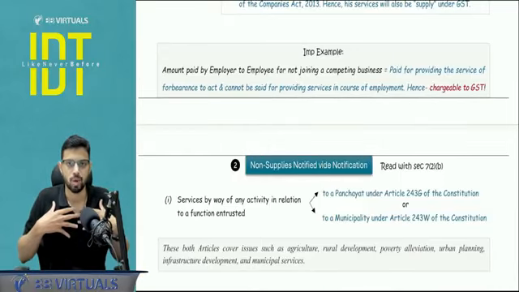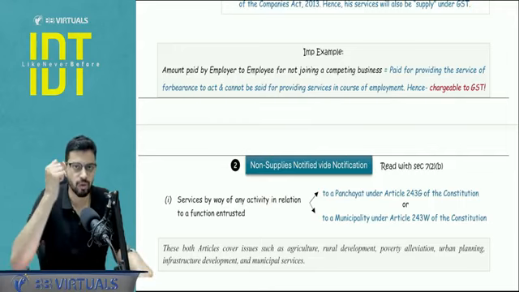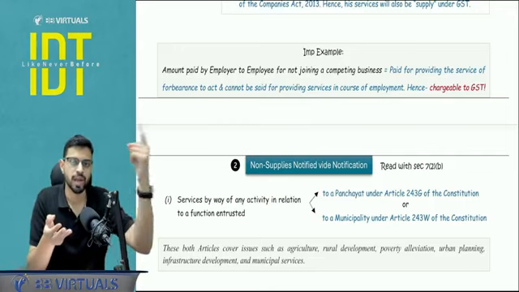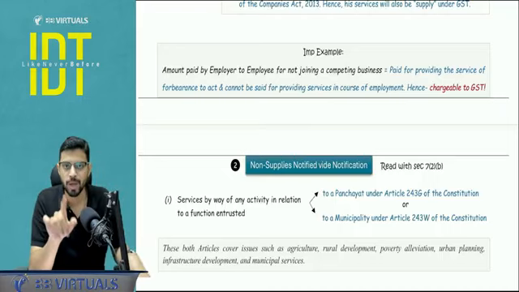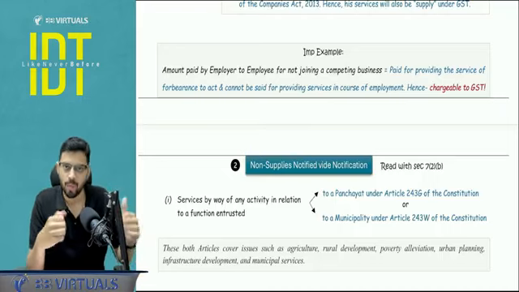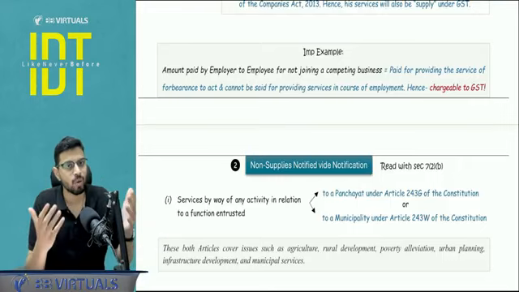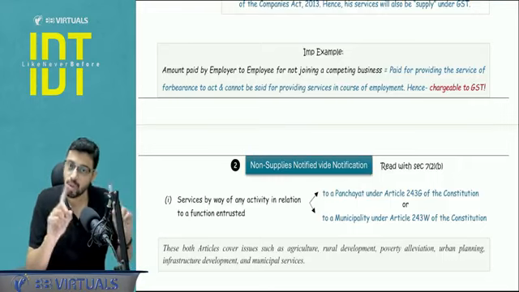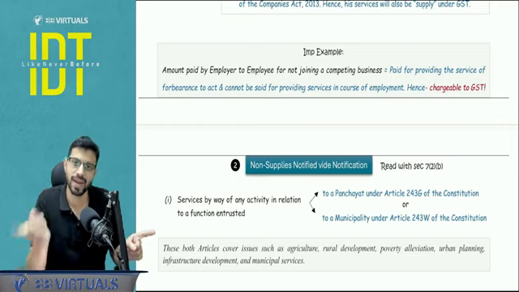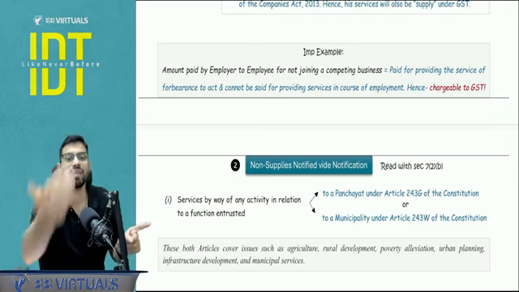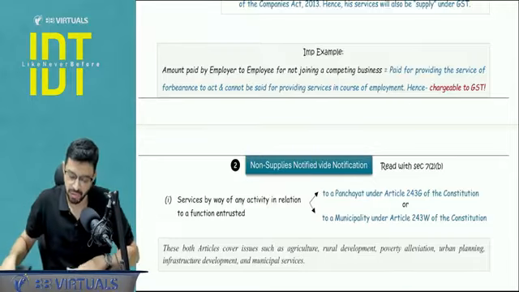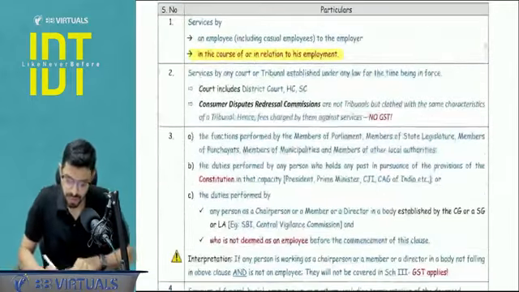So if let's say I'm Amazon, I am hiring you as a software development engineer, and beyond the salary, I pay you 10 lakh rupees for not joining Flipkart. So this particular amount, is it with respect to course of employment? Answer is no. For course of employment, I'm paying you salary. The extra amount I'm paying is so that you don't leave my company and join someone else. So this is not covered in paragraph number 1, schedule number 3. It will be under GST. You are giving me the service of refraining from something. Refraining from what? Joining a competitive business. Is it clear? So first is done.